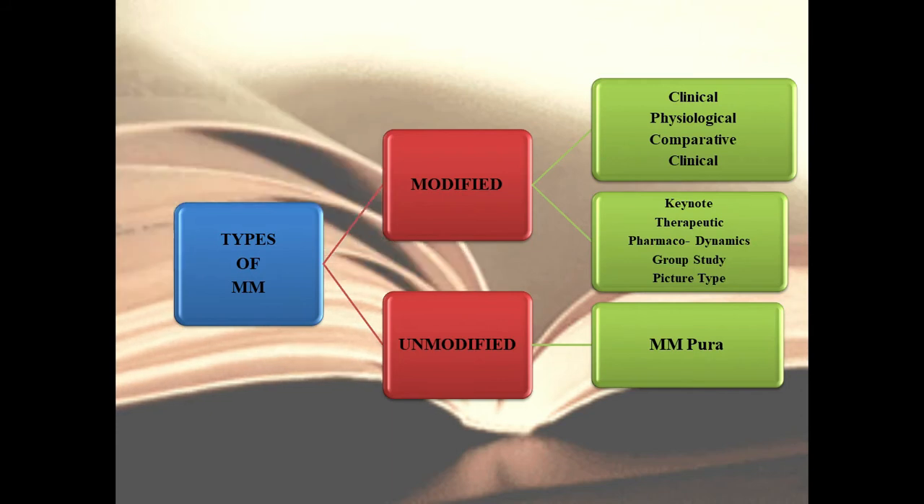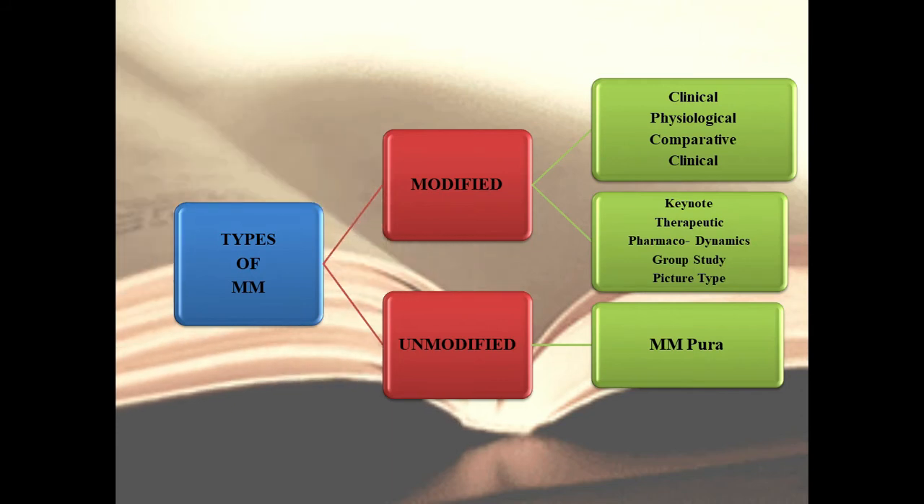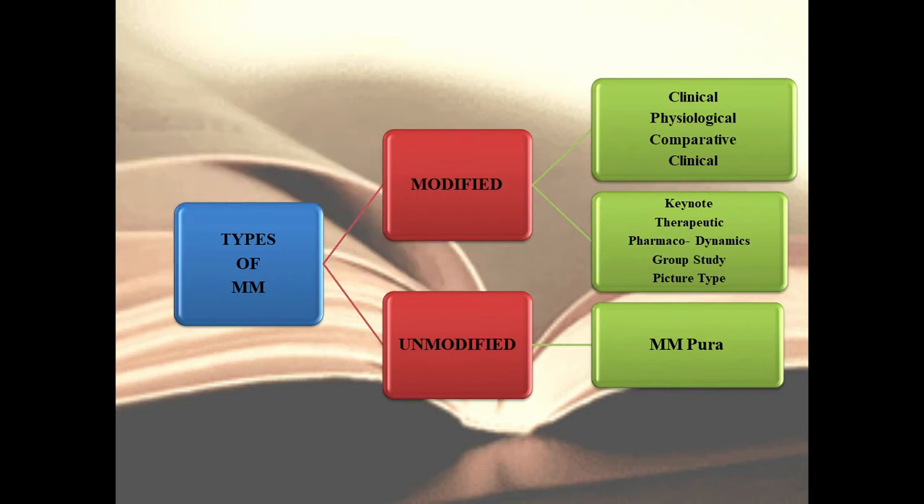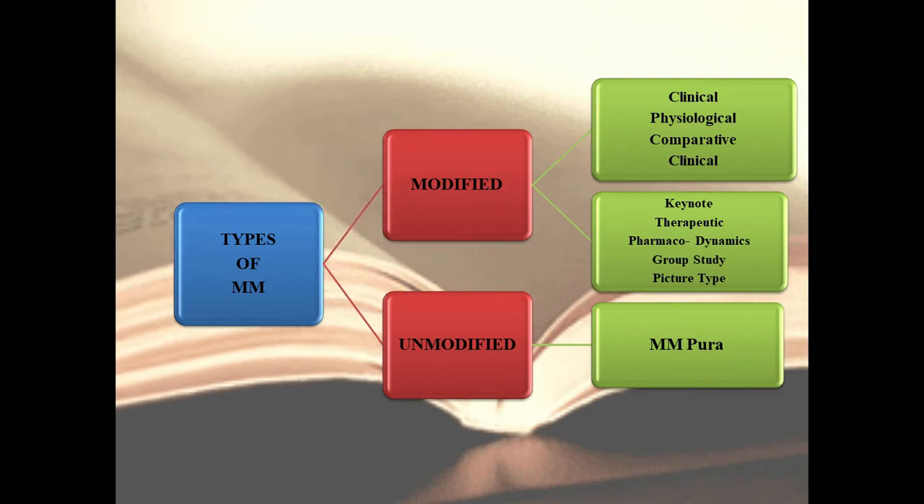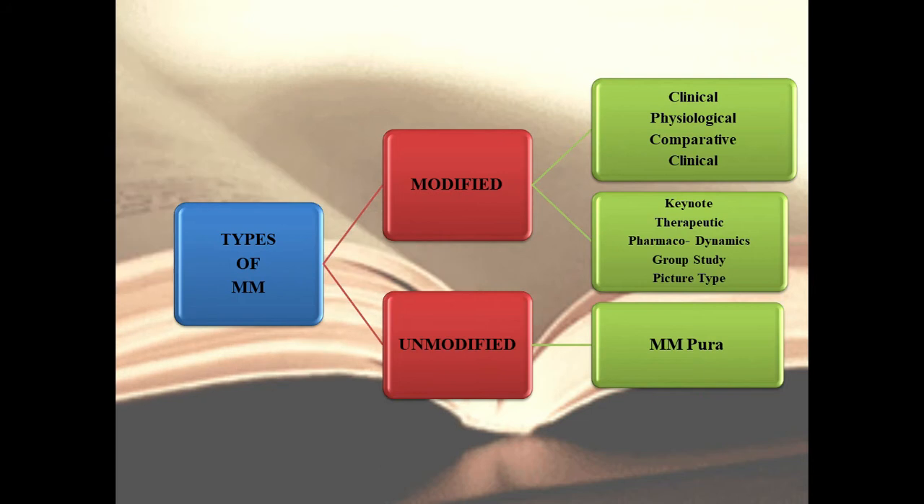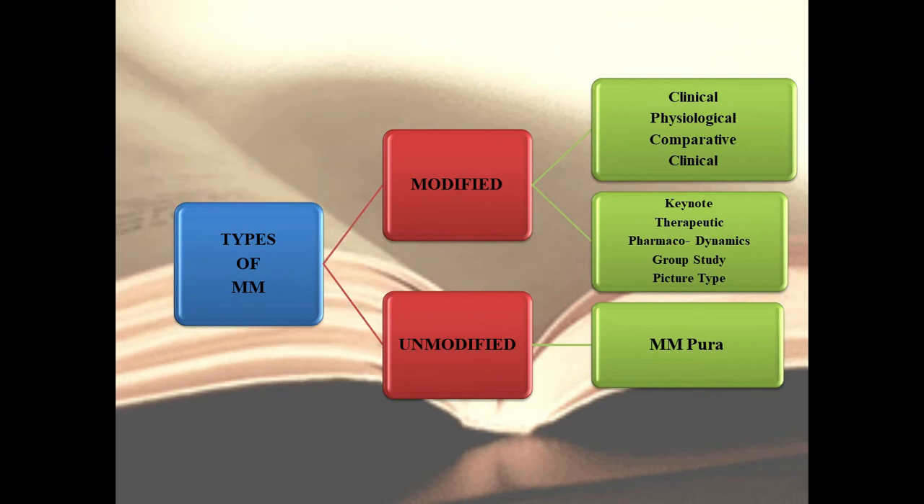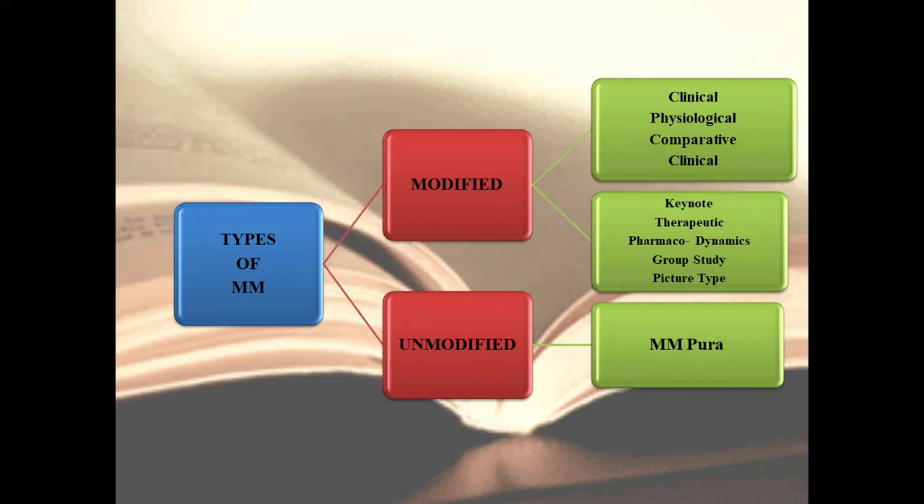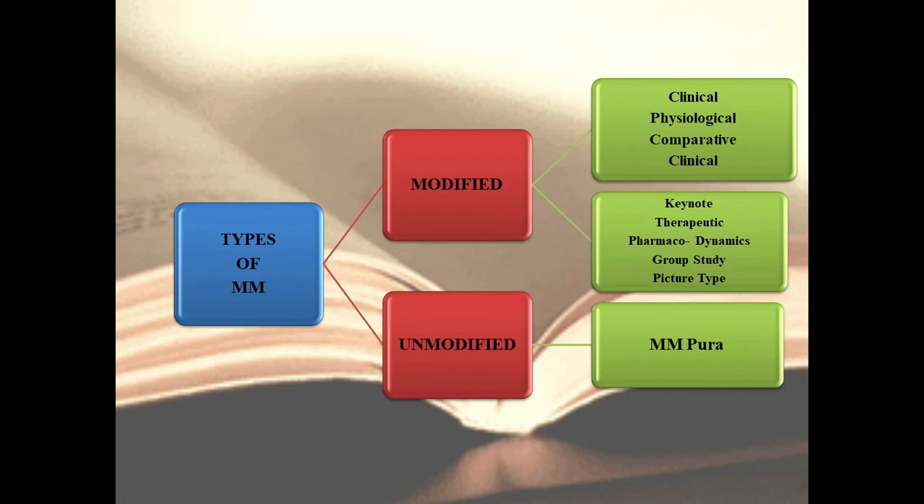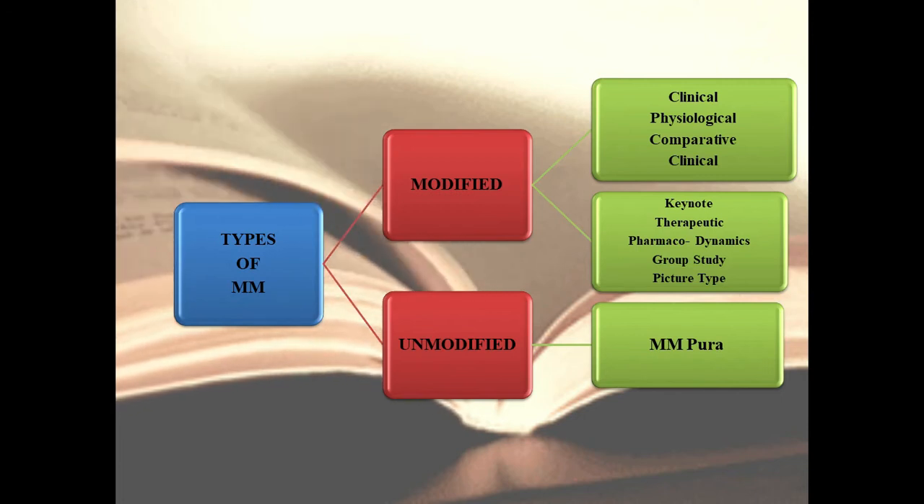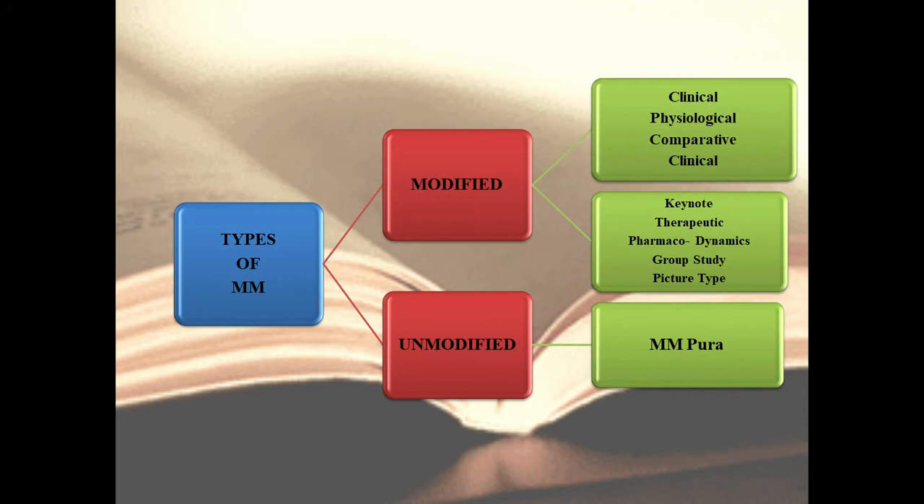Types of materia medica. What are the types of materia medica? One of the questions that we will mainly encounter. We classify materia medica according to modified and unmodified. Then in modified we have clinical, physiological, comparative, then keynote, therapeutic, pharmacodynamic, group study, and picture type.